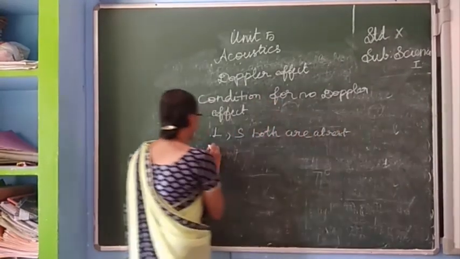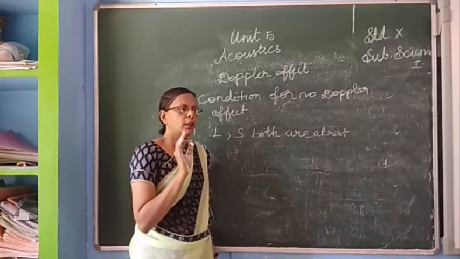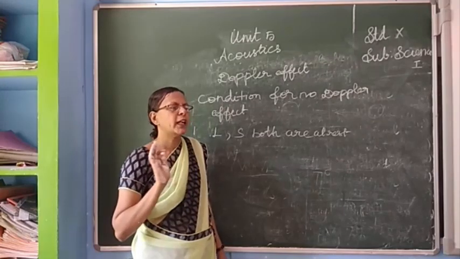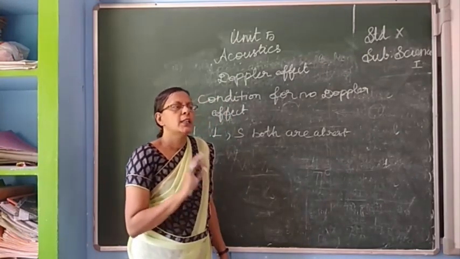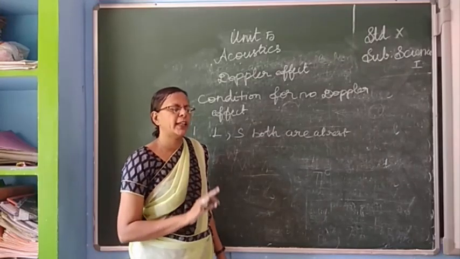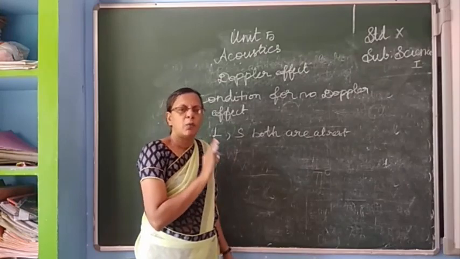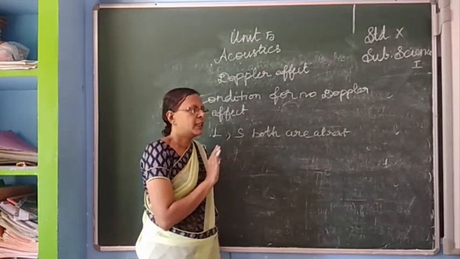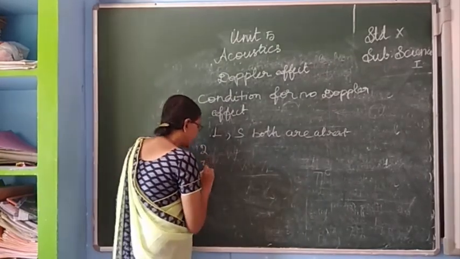In the second case, both are moving. The source and listener both are moving in the same direction, but they are maintaining the same distance. The distance between them remains constant while moving from one place to another. One is following another one, but the distance remains the same.